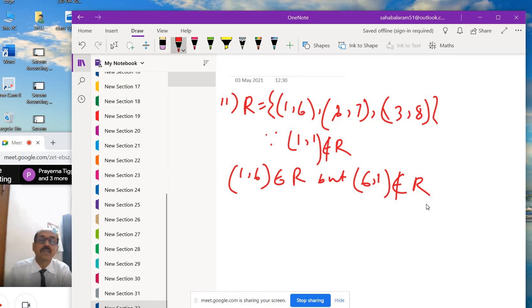And 1 comma 1, 2 comma 2, this type are not present, so it is not reflexive, not symmetric.